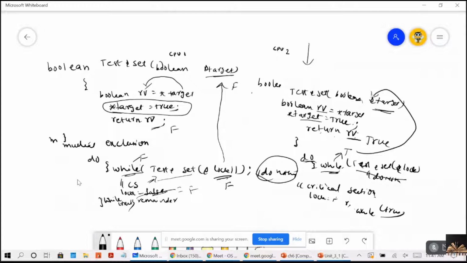Because it is the modern computer and consider you have two processors, CPU1, CPU2, right?